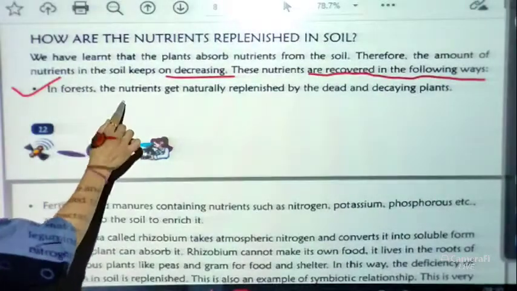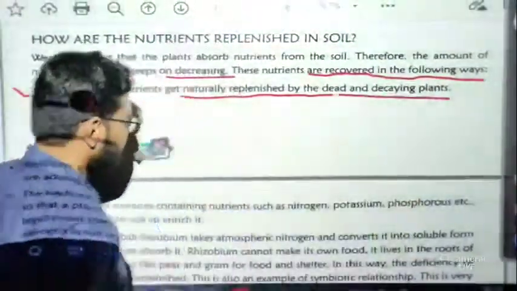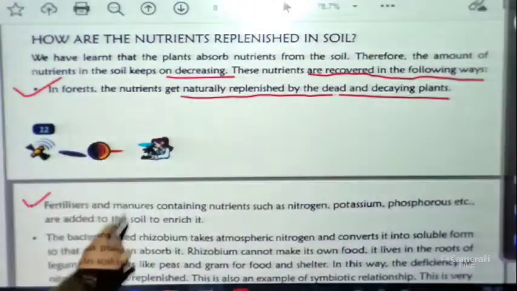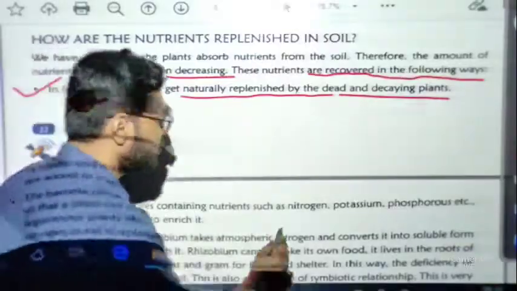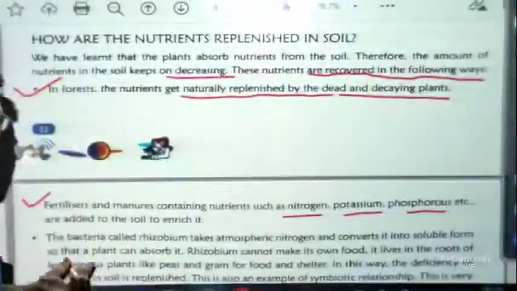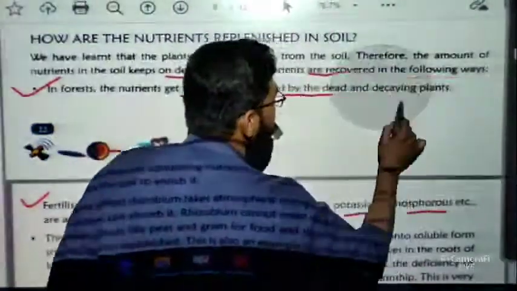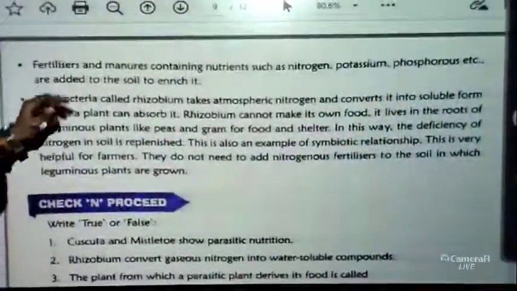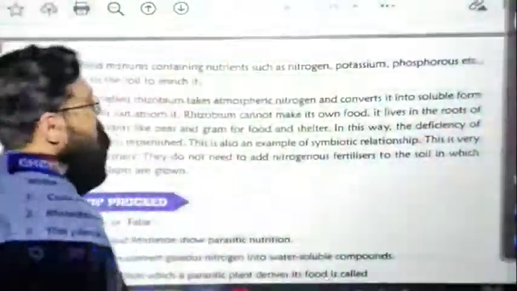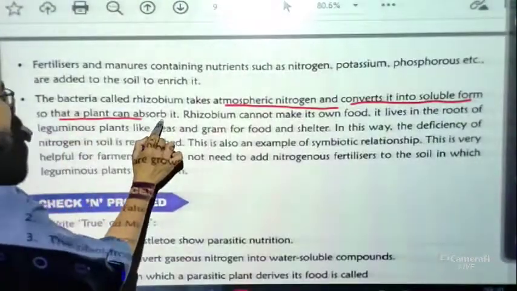First, in a forest the nutrients get naturally replenished by the dead and decaying plants. So the first one is the natural process. Second is fertilizers and manures containing nutrients such as nitrogen, potassium, phosphorus, etc. They get mixed into the soil and enrich it. And the last and most important one is a bacteria called rhizobium. This bacteria takes atmospheric nitrogen and converts it into a soluble form so that the plant can absorb it.